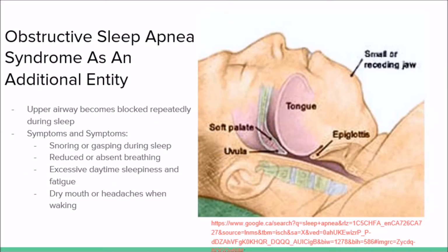The secondary illness to asthma that we will be discussing is obstructive sleep apnea syndrome, or OSAS. OSAS is a condition that obstructs the upper airways so that they become blocked during sleep. The symptoms and signs of this disease are snoring or gasping during sleep, reduced or absent breathing during sleep, excessive exhaustion during the day, and lastly, dry mouth or headaches when waking.